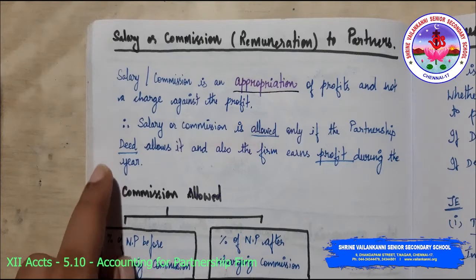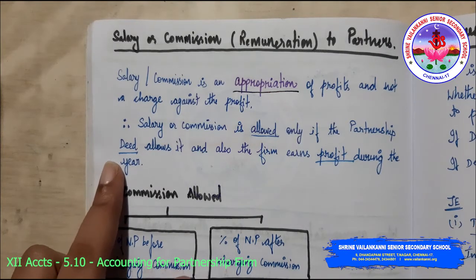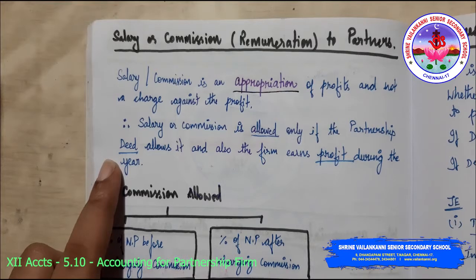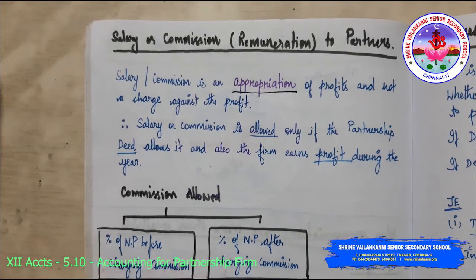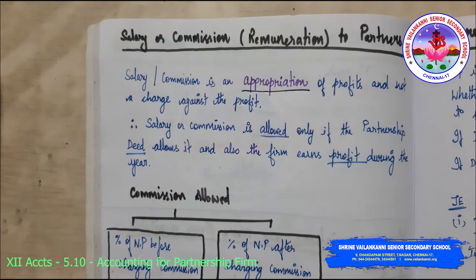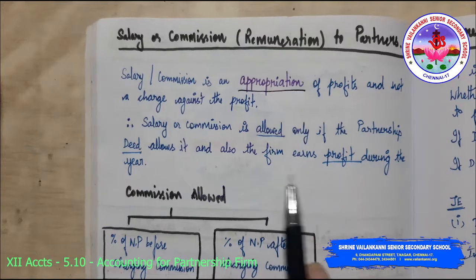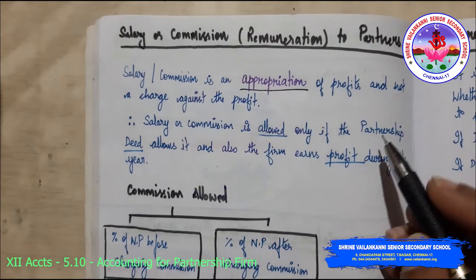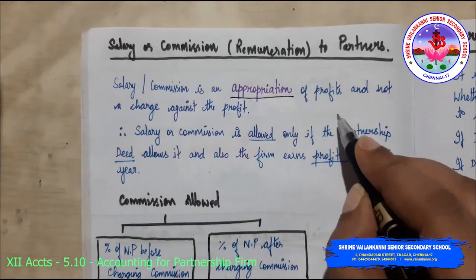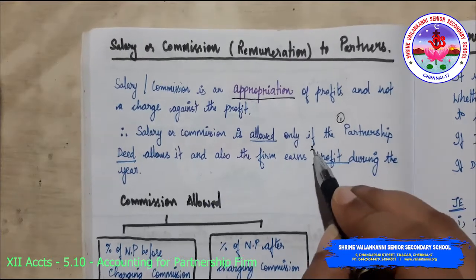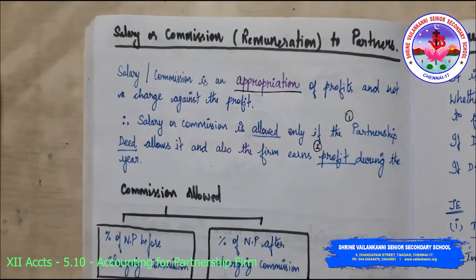Salary or commission is allowed only if the partnership deed allows it. We all are aware of it, and also the firm earns profit during the year. Even though the partnership deed allows it, if the firm does not have sufficient profits, it cannot be paid. So you should satisfy two criteria. One is the partnership deed should allow it, and the second one is there should be profit.